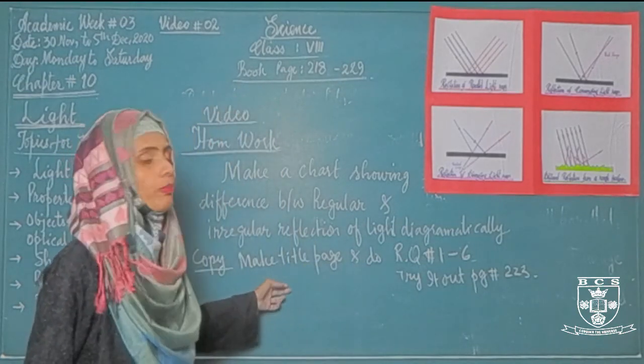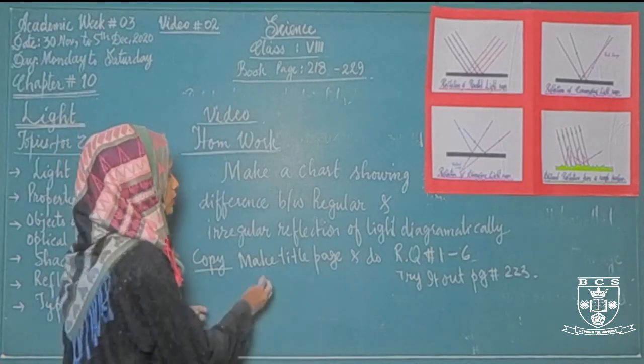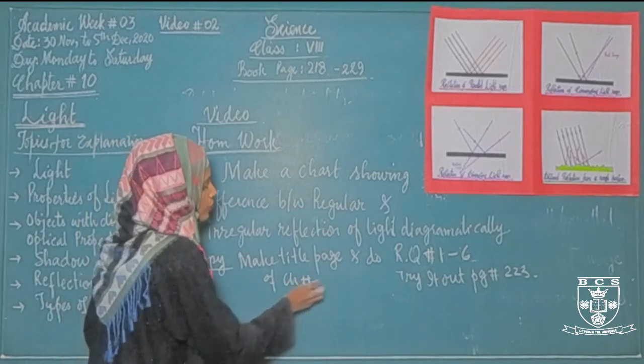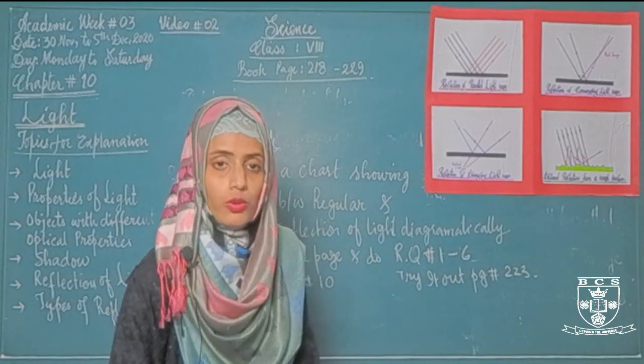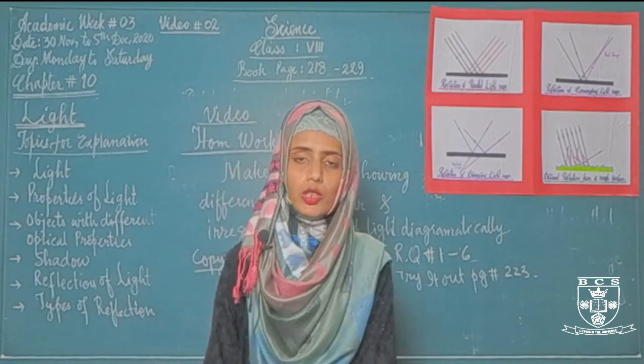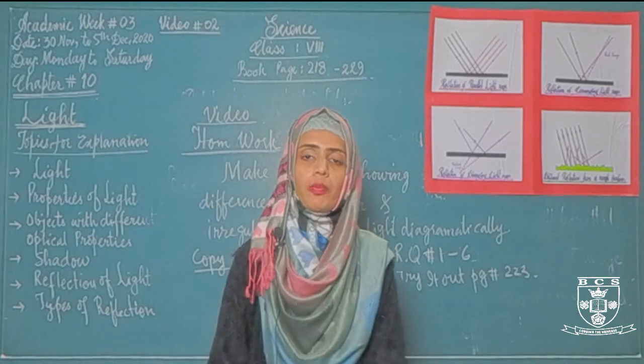What will you do in your copy? Make the title page of chapter number 10 and do review questions 1 to 6, 1, 2, 3, 4, 5 and 6, and at last you will do try it out, page number 223.